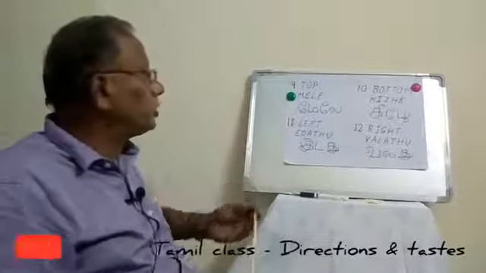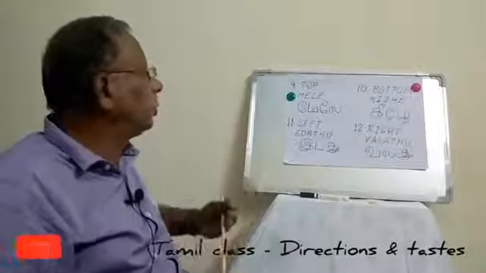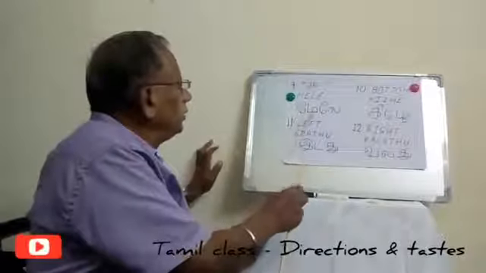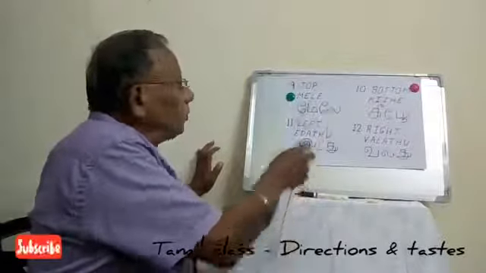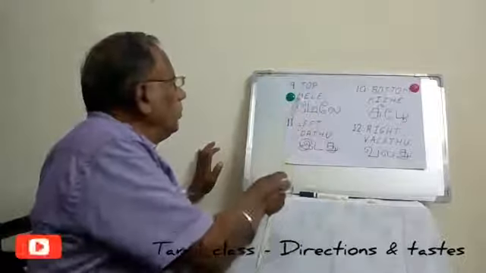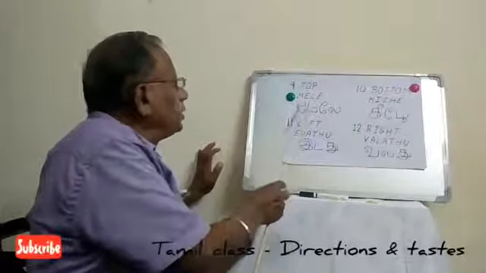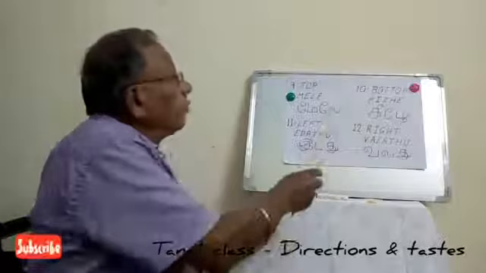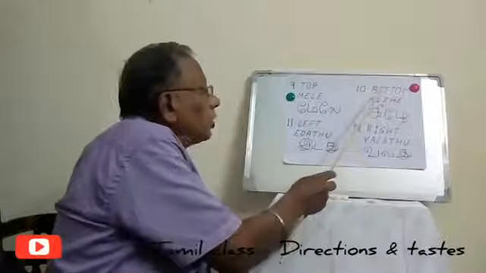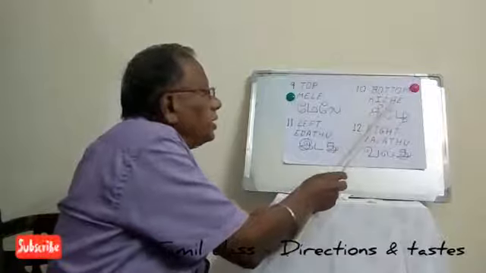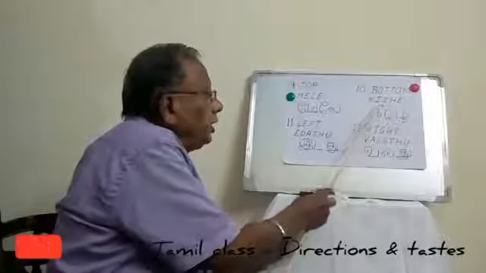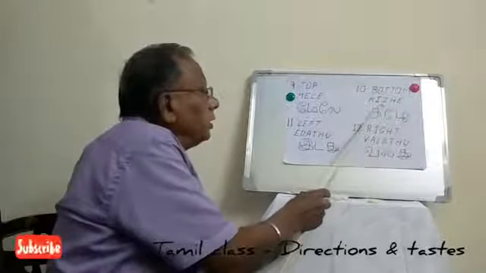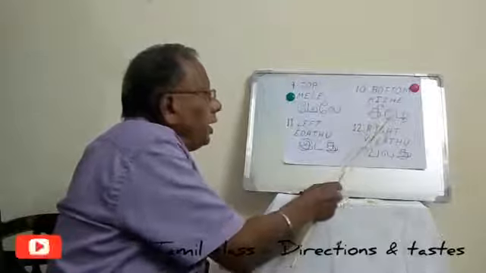Now we will find out the other directions. For top, we say in Tamil Mele, M-E-L-E. Up or top is Mele. Now for bottom, it is called Kizhe, written K-I-Z-H-E. In Tamil it is written with the special letter zh. Kizhe is bottom.